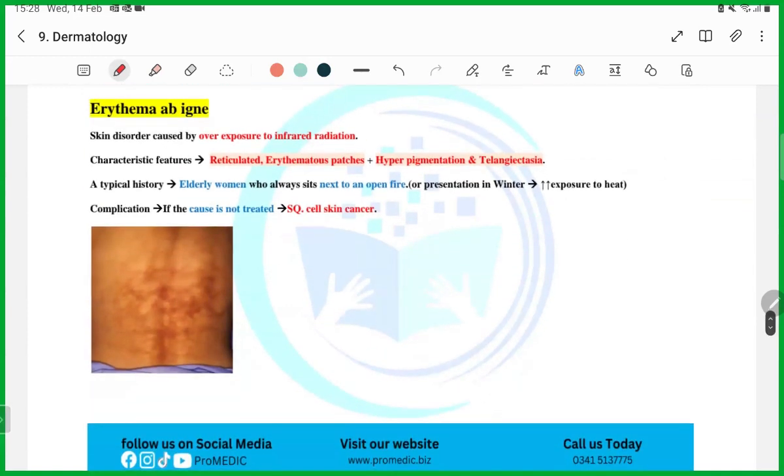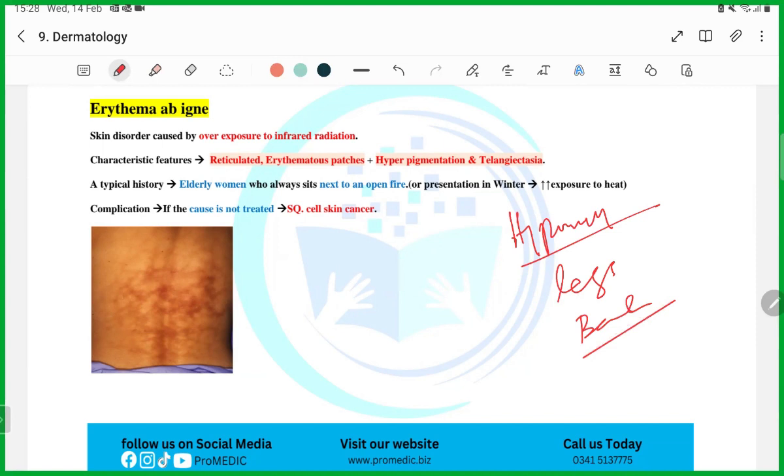Okay. Next topic is erythema ab igne. What is it, guys? Erythema ab igne is basically a rash. It is a reddish, hyperpigmented rash with telangiectasias. If you get a question that a lady who is hypothyroid has presented to you with a rash on the legs or on the back or on any part of the body, okay, the rash is reticulated with hyperpigmentation and telangiectasias. It is erythema ab igne, guys.